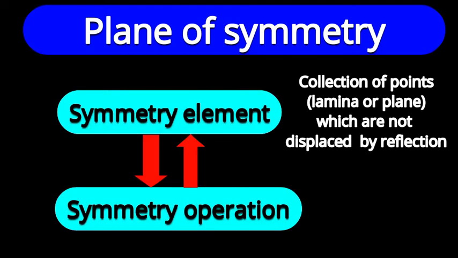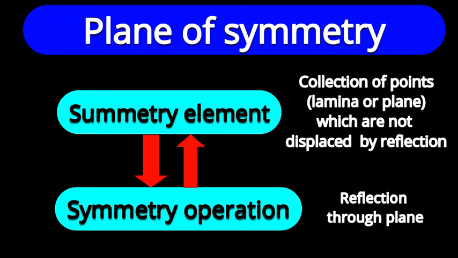Let us discuss one more element of symmetry, plane of symmetry. Already the concept might be clear to you. Symmetry element is a collection or gathering of such points which are not disturbed, which are not displaced, which are not moved from their original place throughout the operation. So here the operation is reflection, or in other words we can say cutting the molecule.